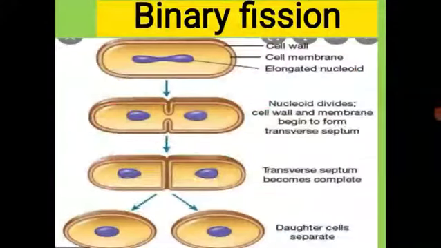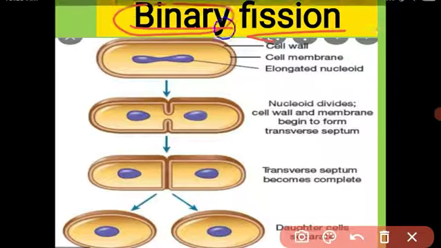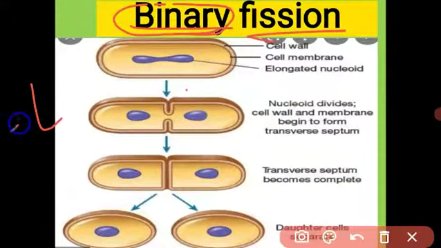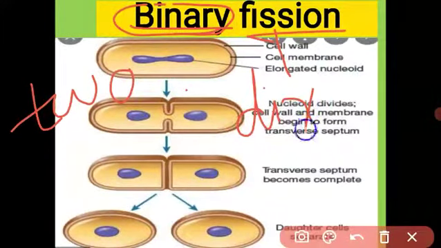First of all, we see the binary fission. It is the first type of asexual reproduction. Most of the lower organisms like bacteria, you know bacteria is a very microscopic, unicellular organism. Unicellular means what? The organism is a single cell, means their body is only one cell. These organisms reproduce by binary fission. Binary means what, student? Binary means 2. And fission means division, divide.